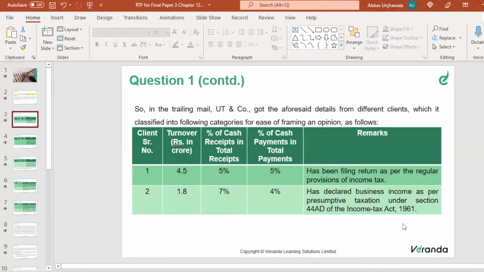So whether tax audit, I'm looking at the first one. 4.5 crore the turnover. Cash receipts is 5%. Cash payment is 5%. Has been filing return as per the regular provisions of the income tax law. Okay, so I'll answer since I've not got any answer.